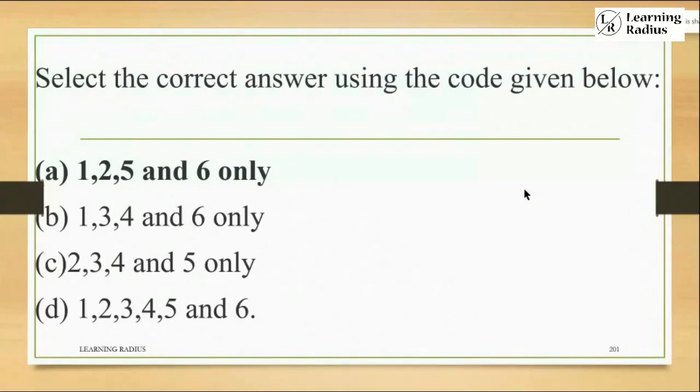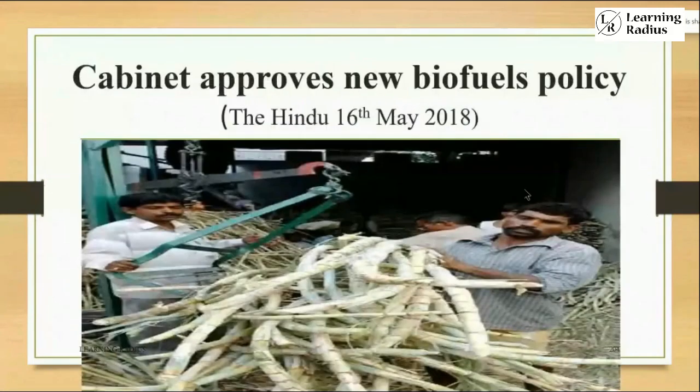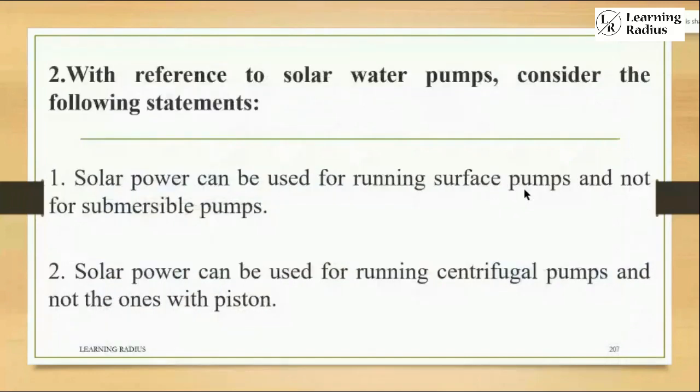I hope it's clear. This capacity should be there in the mind of an individual to solve the question. So regarding that biofuel, and the second one with reference to solar water pump, consider the following statement. Solar power can be used for running surface pump and not for submersible pump. Solar power can be used for running centrifugal pumps and not the ones with piston.